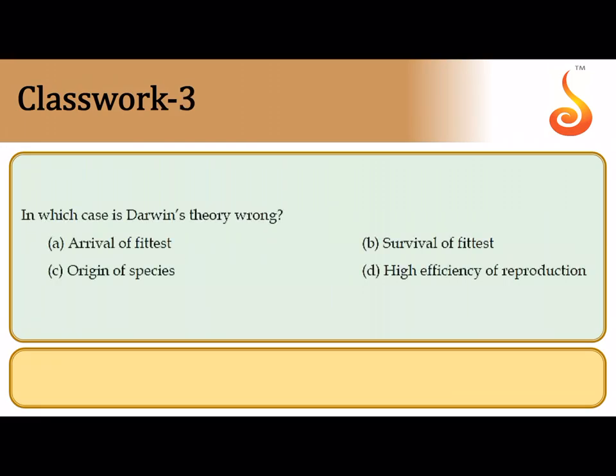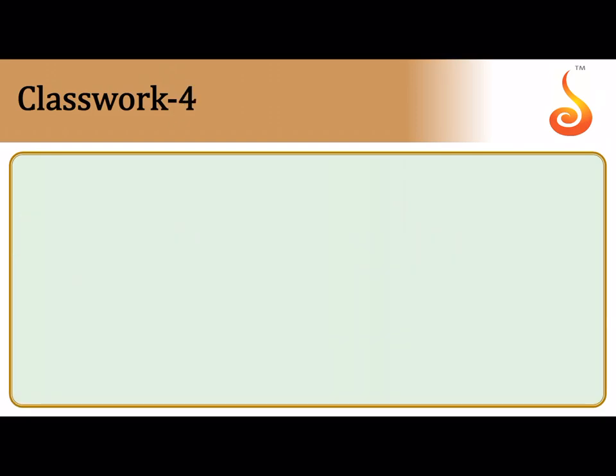Third question says, in case of Darwin's theory, what is wrong? Now, Darwin theory, not exactly what is wrong. What Darwin did not look at is the correct way of putting it. Darwin kept talking about fitter and fitter organisms struggle for existence, but Darwin did not know the genetic basis of how the fitter organisms come. Today, we know that the fittest of organisms have the best of genetic variation. So, Darwin did not explain arrival of the fittest. How exactly does an organism become fit, or what is the genetic basis of fitness, was not dealt with by Charles Darwin in his theory. So the correct answer to question 3 is option A.